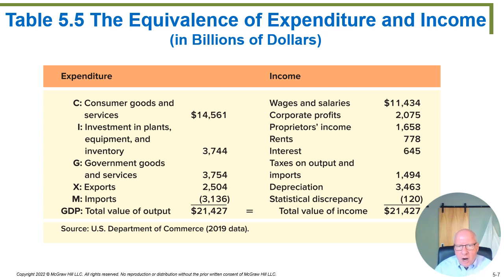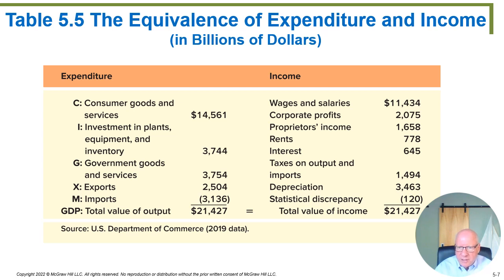And if you look at our particular economy back in 2019 for the U.S., U.S. consumers spent around $14.5 trillion on goods and services for consumers. Business people spent about $3.7 trillion on investment goods. Government spent about the same amount of money on purchases that governments make for actual goods and services, such as, like I said, fire department services by hiring firemen, things like that. And then, of course, the net exports, we produced $2.5 trillion worth of machinery and stuff to export to foreigners, and then we purchased from foreigners $3.136 trillion worth of stuff.